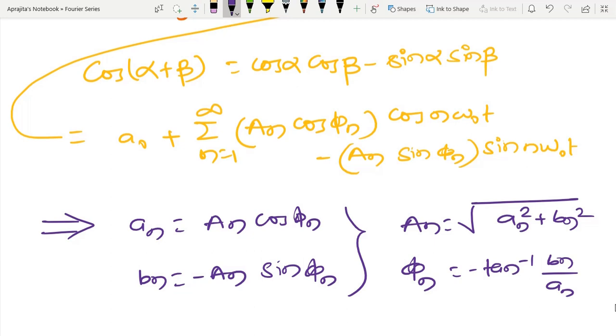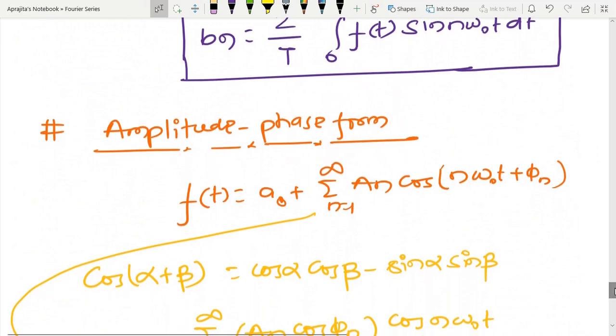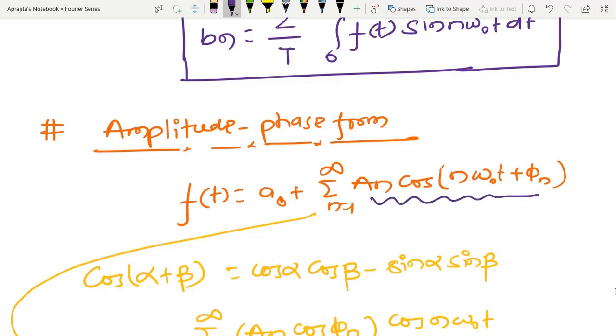If you want to write the same thing in phasor form, because if you see this series, it contains a0 plus the term An cos n omega 0 t plus phi n.